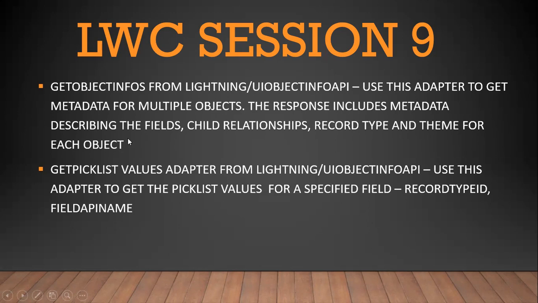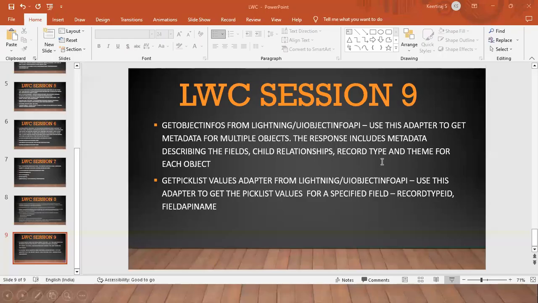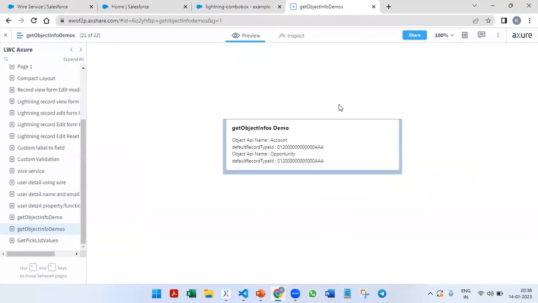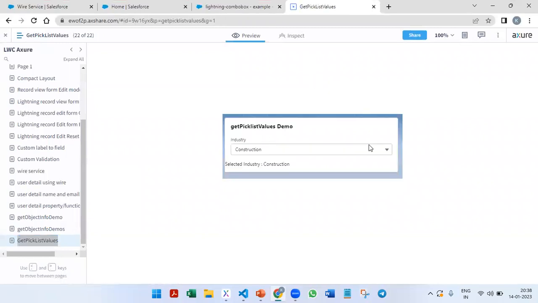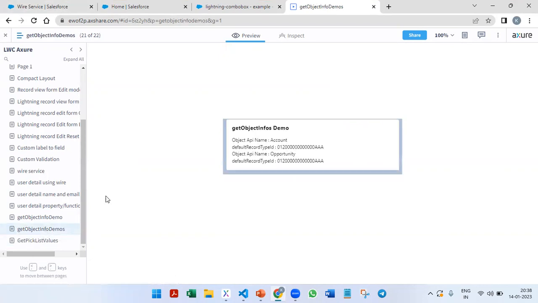The second one is the getPicklistValues adapter from the Lightning UI Object Info API. Use this adapter to get the picklist values for a specified field, record type ID, and field name. So we will go through the practice. Today our goal is to display the getObjectInfos, and the second is to get picklist values. Let us say that I want to bring a picklist value onto my screen. How can we bring it using LWC? These two we are going to see in this particular session.